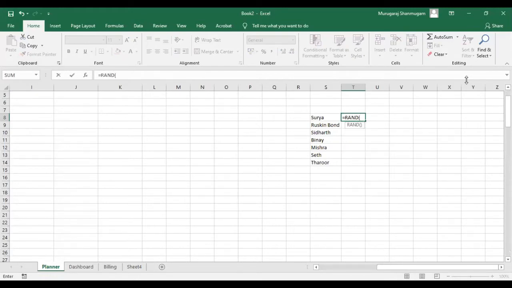There is a formula called RAND. It creates a number between 0 and 1, but these numbers are not integers, right? Let me multiply that by, let's say, 10. No, try 100. 100 is better. Whatever number you multiply, there will be decimals. That's the beauty of random numbers. So what we can do is go with the integer part of this number.